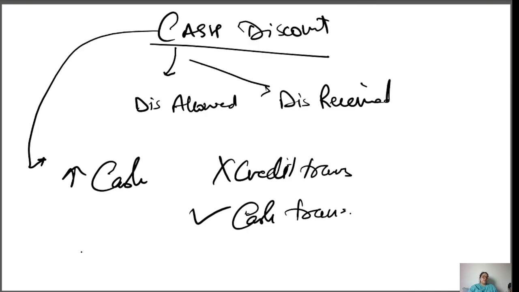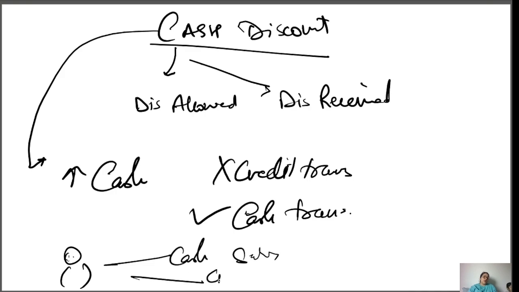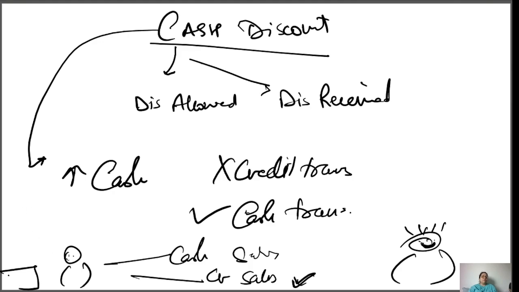For example, let's take an example. A seller allowed cash sales and credit sales both, and when the credit sales are available, the customer is so happy. He wants to purchase goods on credit. But the seller realizes he doesn't have enough cash in his locker.